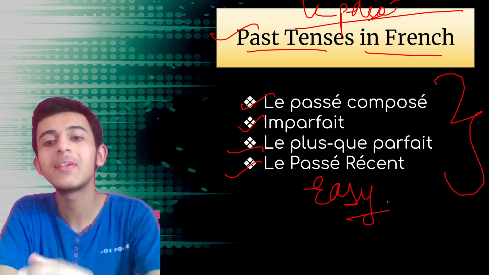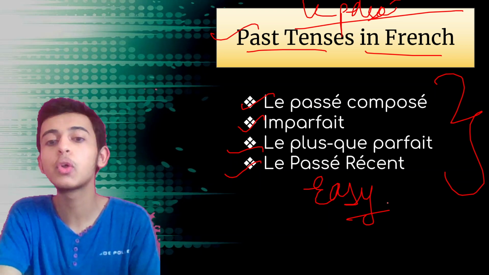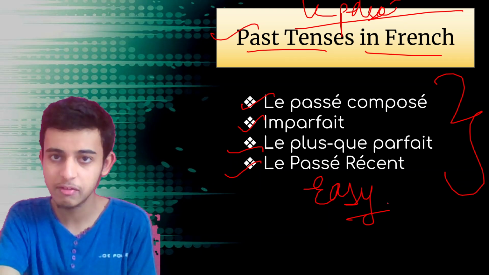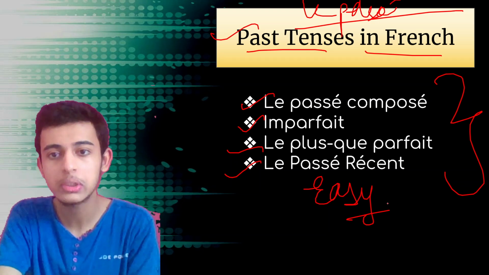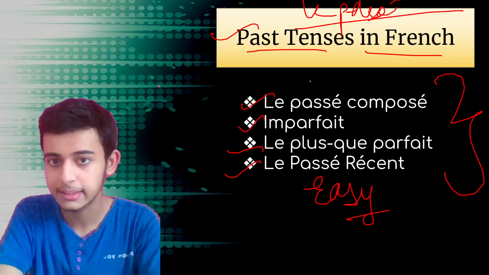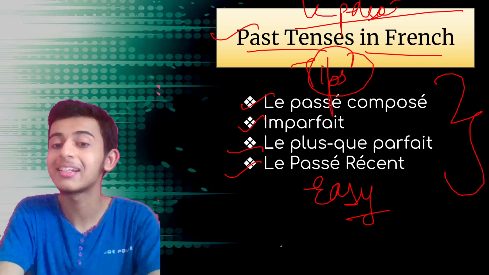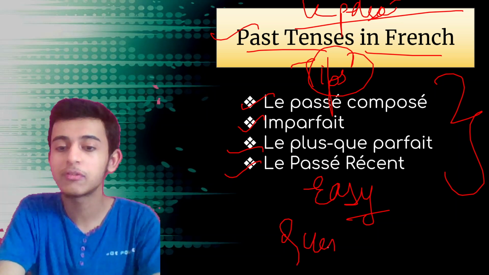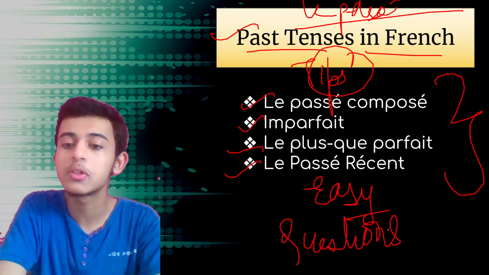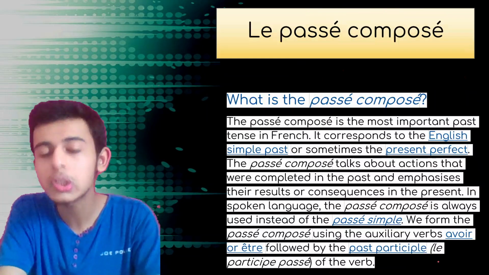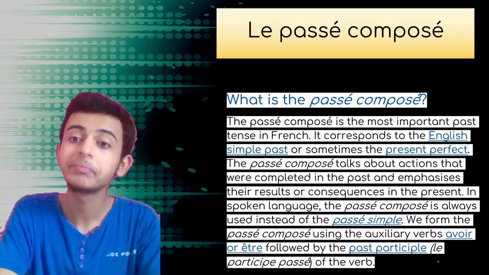Individually, all are easy, but when we have to group them together as a whole, it becomes difficult to sort out which one to use in the sentence. So I'll be telling you those tips and tricks also in the next session where we'll be practicing the questions. This is for theory, for understanding individual tenses, for revising the conjugations of individual tenses, right?